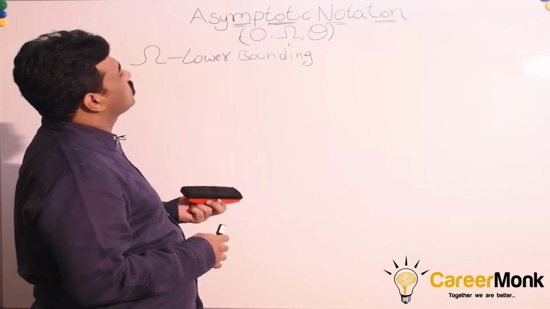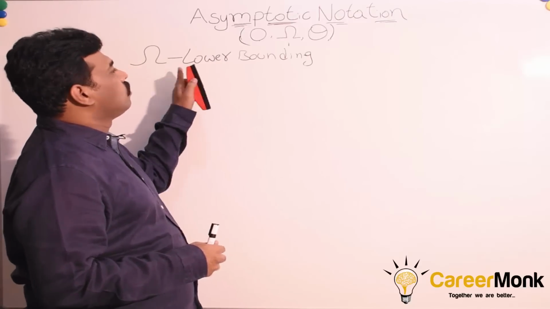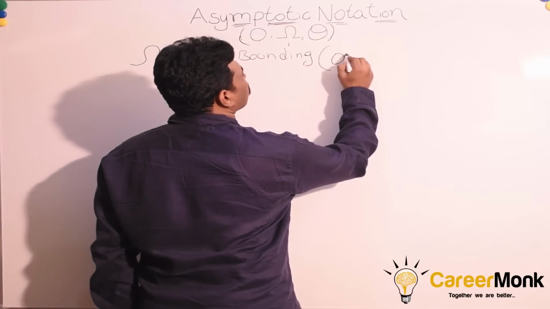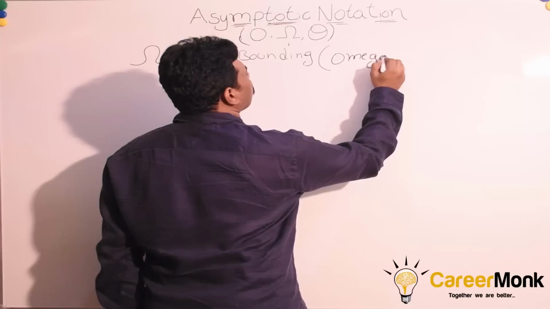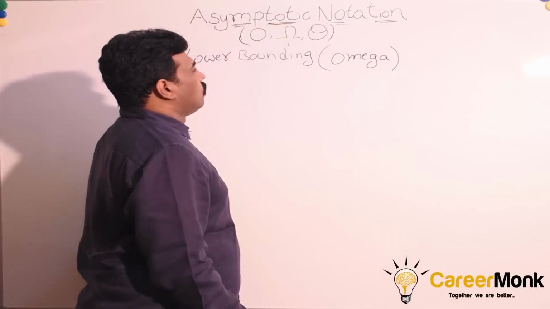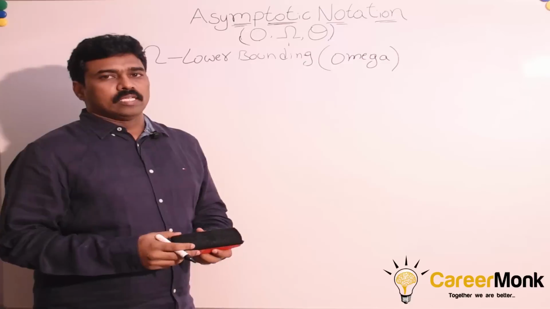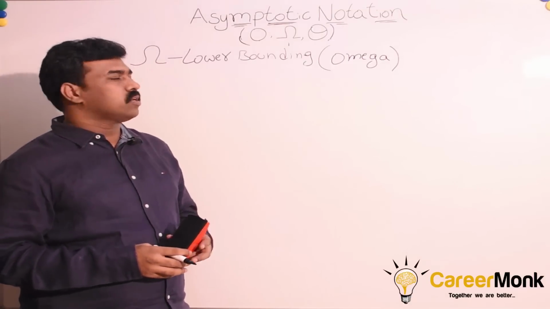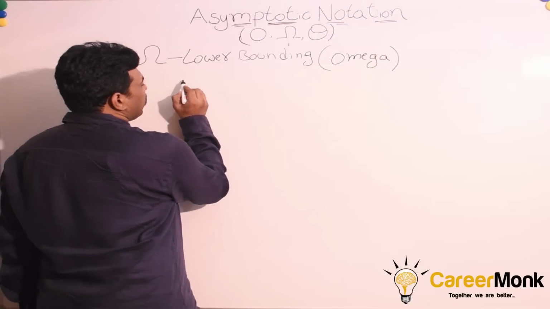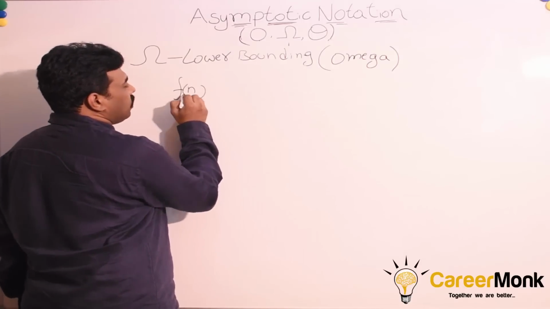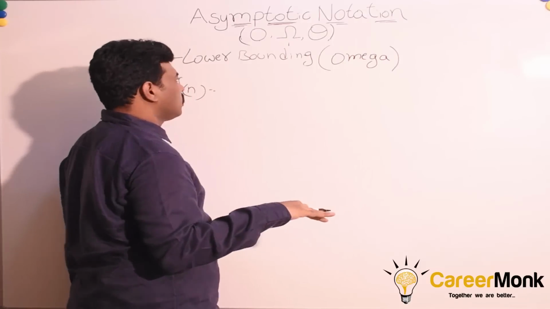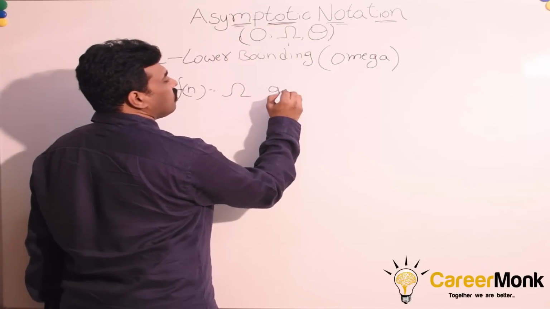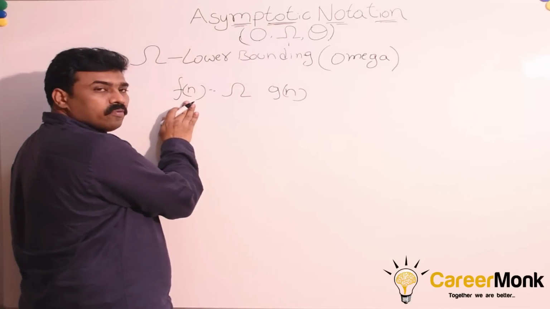Now let us go on to the next asymptotic symbol, omega. They also call it a lower bounding function. The discussion is pretty much similar to big O notation, which is the upper bounding function. Similarly, here also, for a given function f of n, which can be a best case, worst case, or average case function, we say f of n is equal to omega of g of n. F of n is a curve.